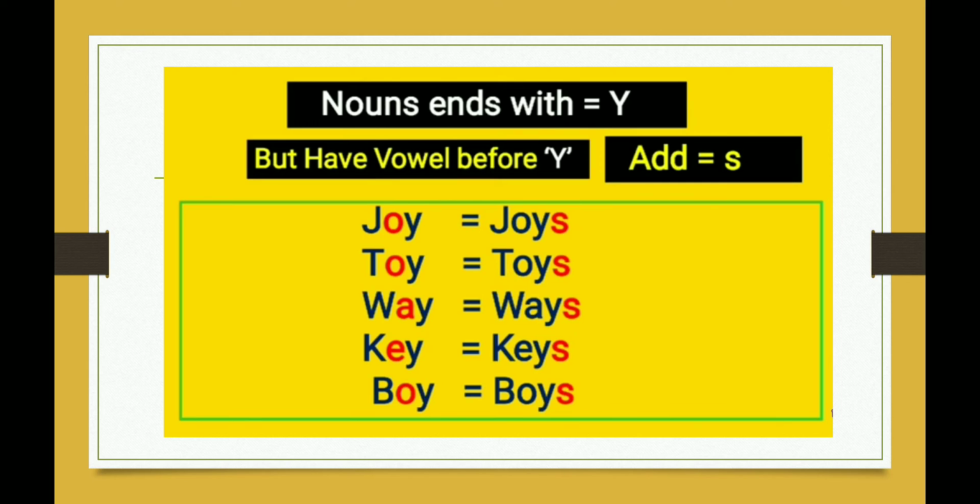So it is very similar to o. If there is a consonant before o, it takes es. If there is a consonant before y, it takes ies. And if there is a vowel before o and y, we take only s. Like joy, toy, way, key and boy have a vowel o, a, e. And so they will take only s. Joys, toys, ways, keys, boys. If we learn the rule, it is very simple.